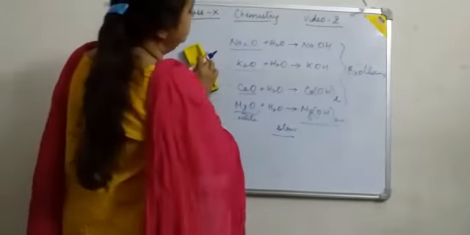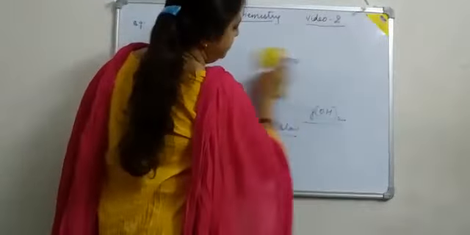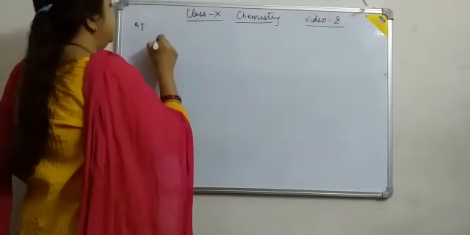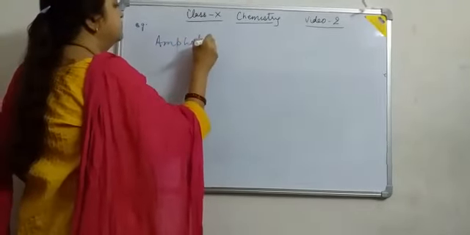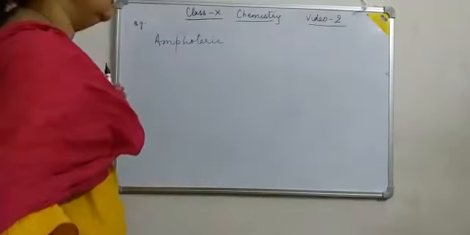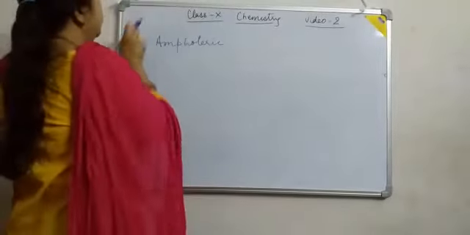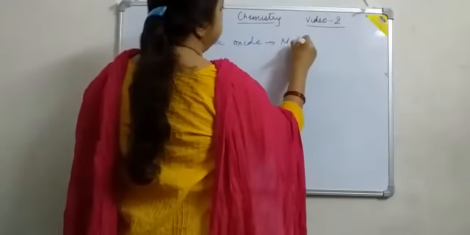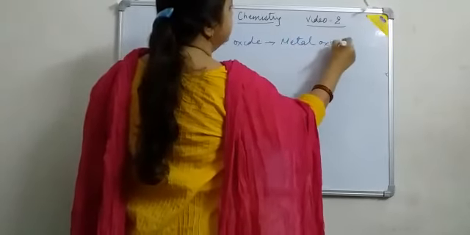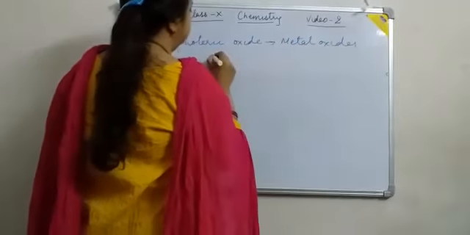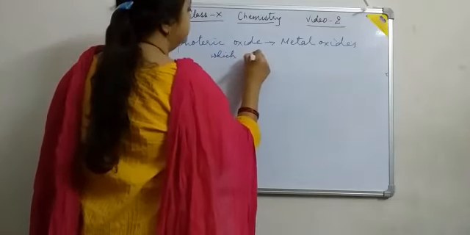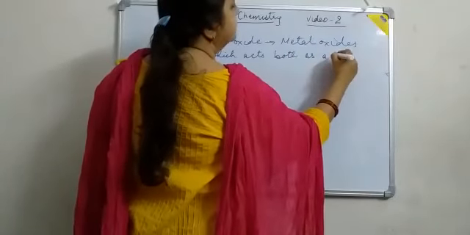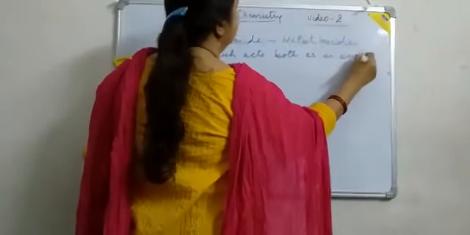These metal oxides are basic in nature, but some metal oxides are amphoteric in nature. Amphoteric oxides are some metal oxides which act both as an acid or a base.